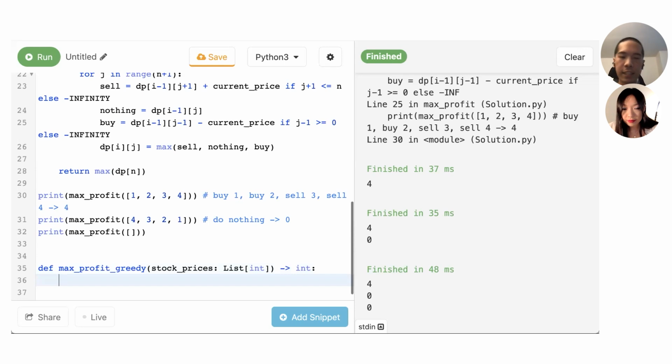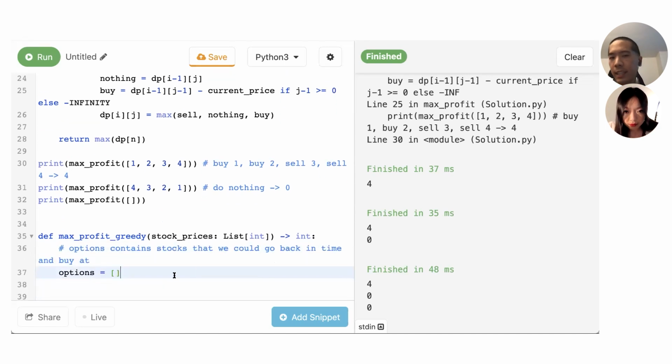All right, so the idea is we want to keep track of a set of options. Initially we have no options because we haven't seen any stock prices. Basically, options contains stocks that we could go back in time and buy at. This way we don't need to keep track of the number of shares that we currently own. We only need to keep track of the set of options.